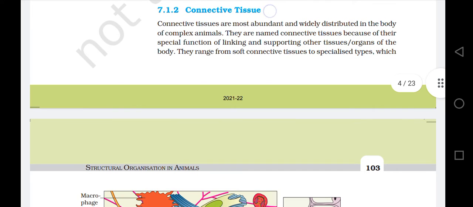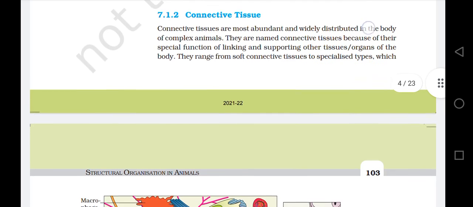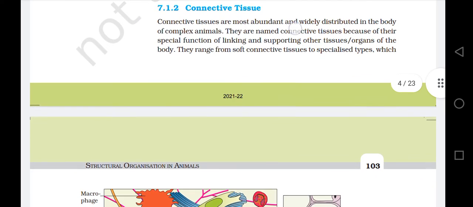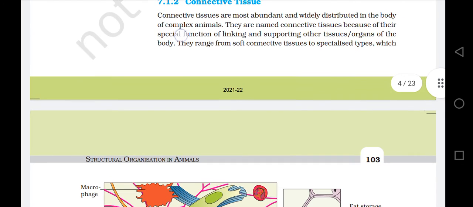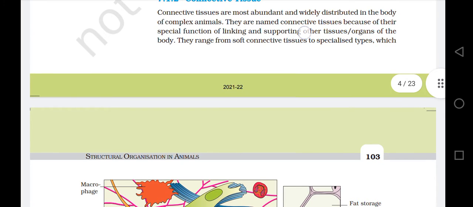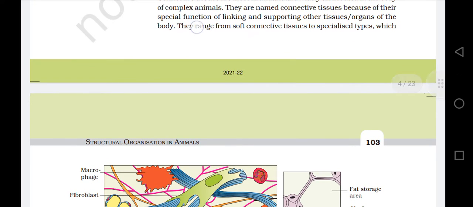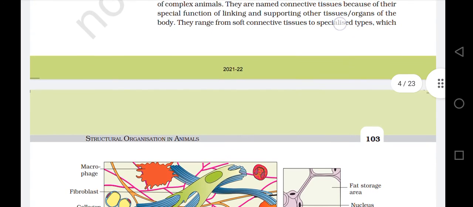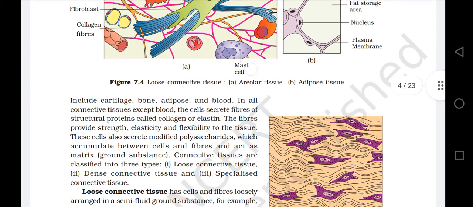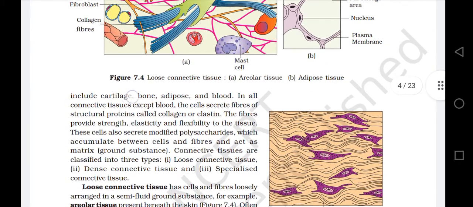7.1.2 Connective tissues. Connective tissues are most abundant and widely distributed in the body of complex animals. They are named connective tissue because of their special function of linking and supporting other tissues or organs of the body. They range from soft connective tissue to specialized types, which include cartilage, bone, adipose, and blood.